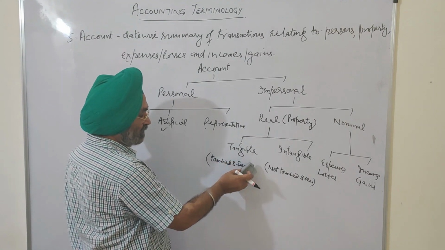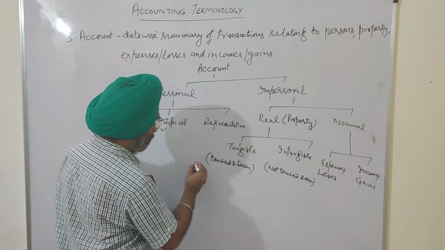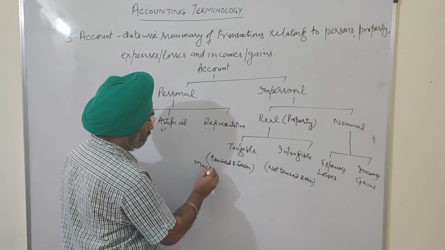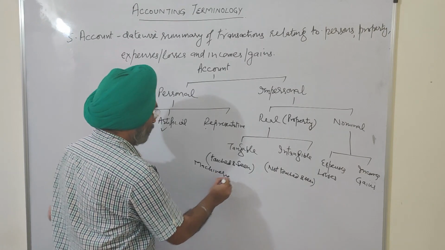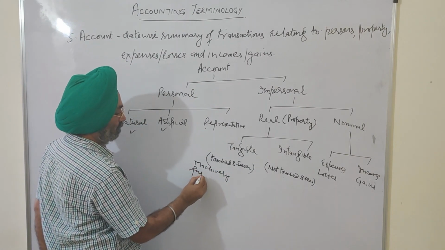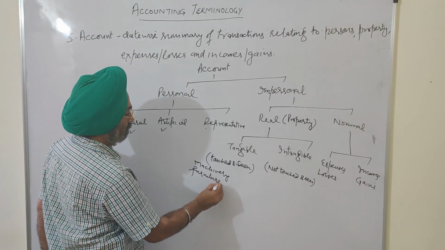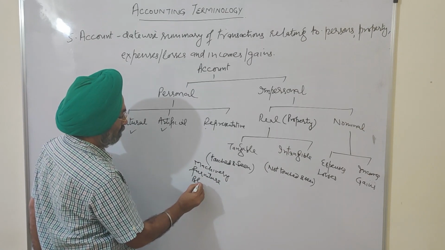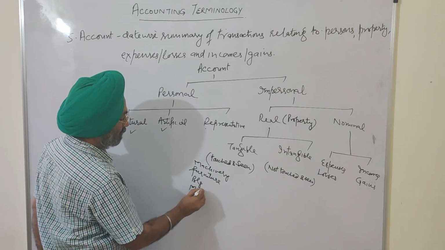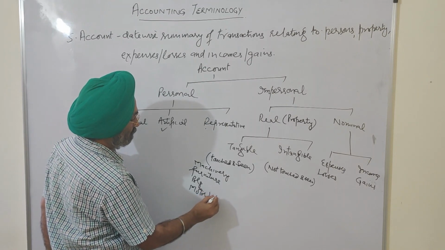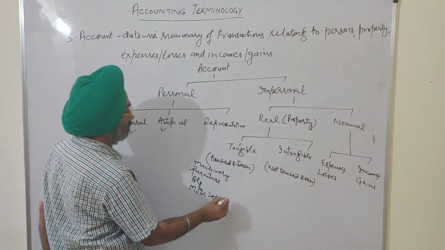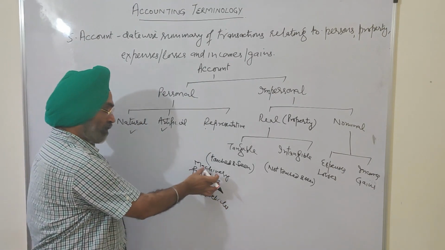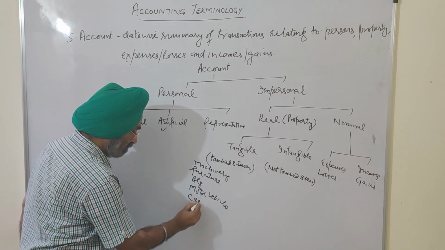The properties which we can touch and see: machinery, furniture, building, motor vehicles, computers, etc. Many examples. All these properties, including cash.